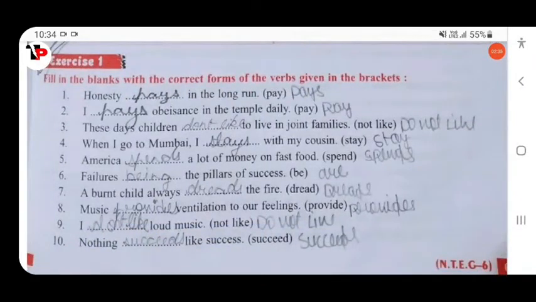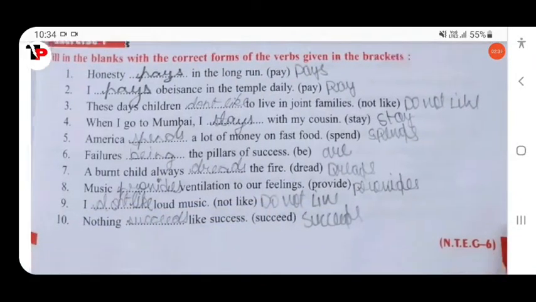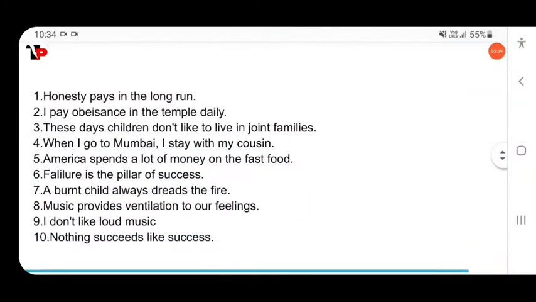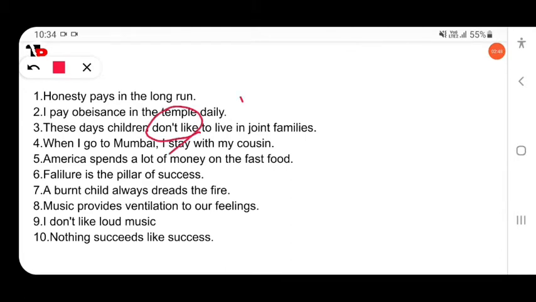Then next, these days children dash to live in a joint family. Children don't like. It is one type we can call a habit. Children don't like here.